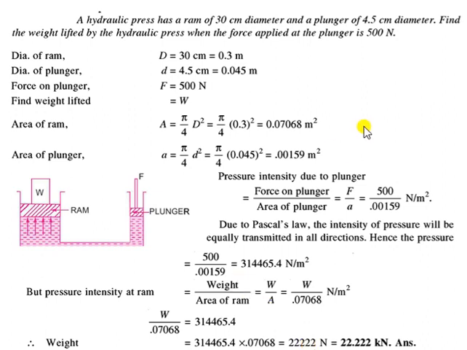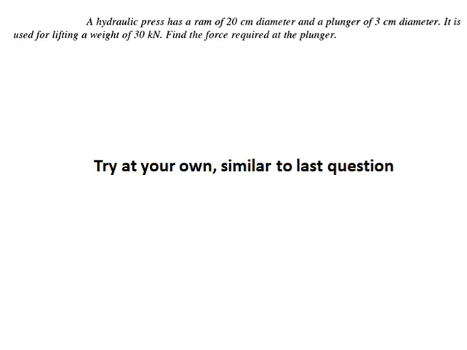Okay, now try to compare. The force on the plunger was 500 Newton, and the force which we can lift is more than 22,000 Newton. That means how many times have we multiplied our effort? It's more than 40 times. So by just applying a very small load of 500 Newton, you can lift a 22,000 Newton weight. So that is the advantage I was talking about. I hope you got the answer.